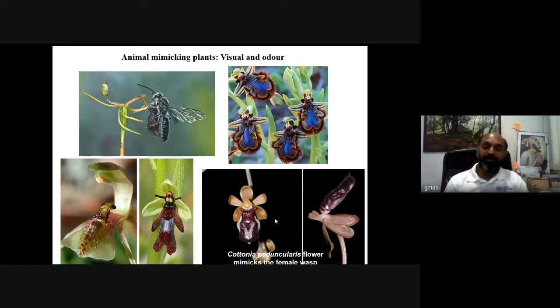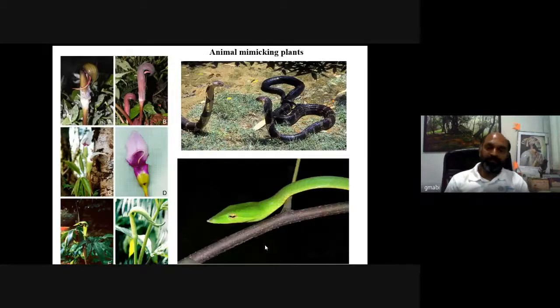certain pheromones which are exactly of the opposite sex, which can attract the opposite sex, and pseudo copulation takes place, and the pollinia which are here get deposited on the body of the insects, and cross pollination takes place. So these are some of the interesting facets of natural heritage.